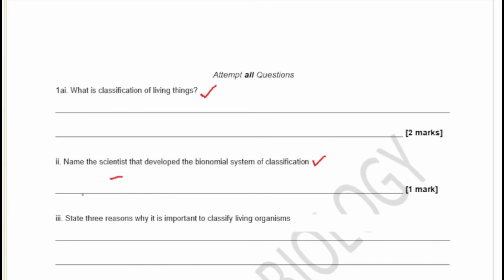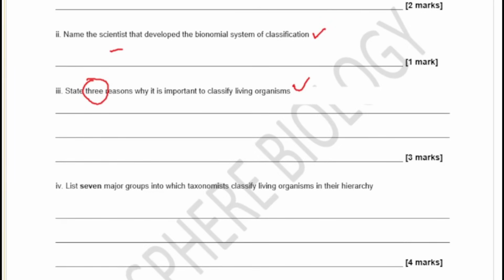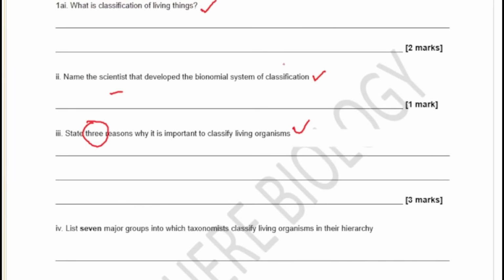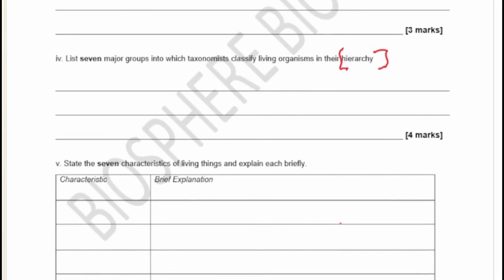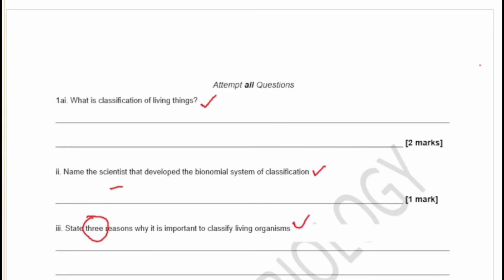The next is, state 3 reasons why it is important to classify living organisms. And the next one says, list 7 major groups into which taxonomies classify living organisms in their hierarchy. So you have to follow the order. The next question says, state 7 characteristics of living things and explain each of them briefly. So you have to see that and see how you can answer those questions for yourself. Let's look at the answers very quickly.